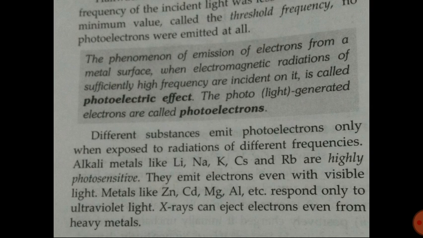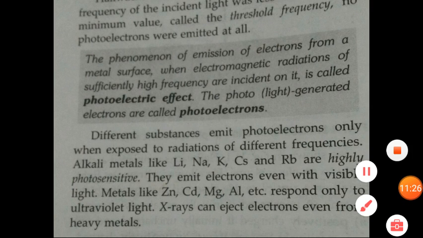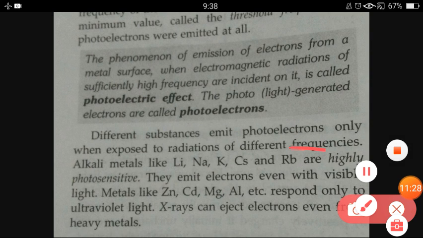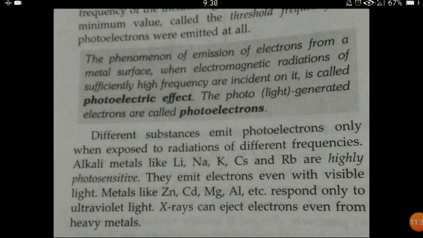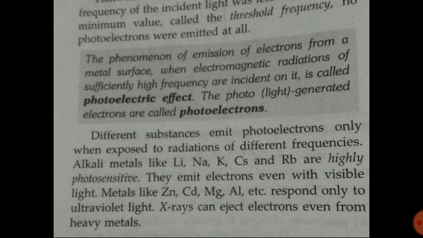Different substances emit photoelectrons only when exposed to radiations of different frequencies. Alkali metals like lithium, sodium, potassium, cesium and rubidium are highly photosensitive. They emit electrons even with visible light. So with a very low frequency of light, all these alkali metals can emit electrons. But some metals like zinc, cadmium, magnesium, aluminum, etc. respond only to ultraviolet light.